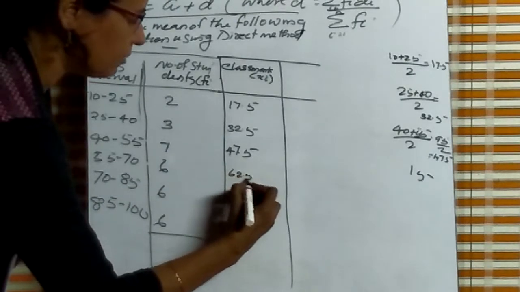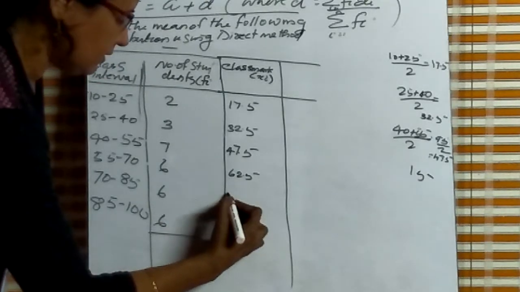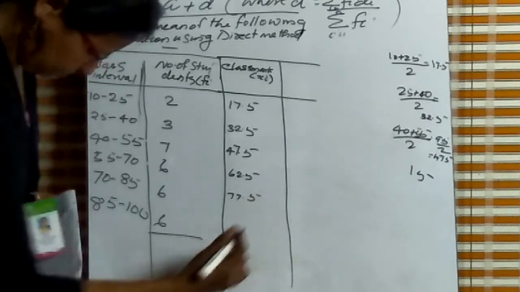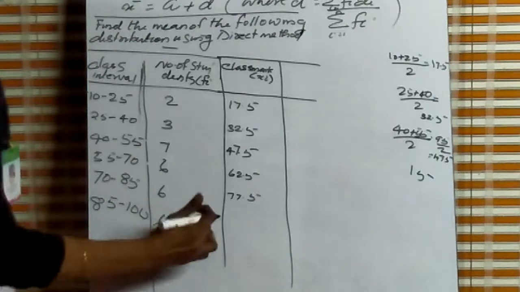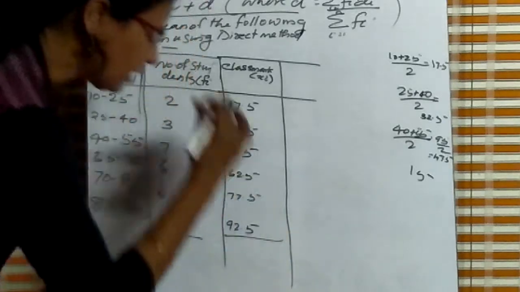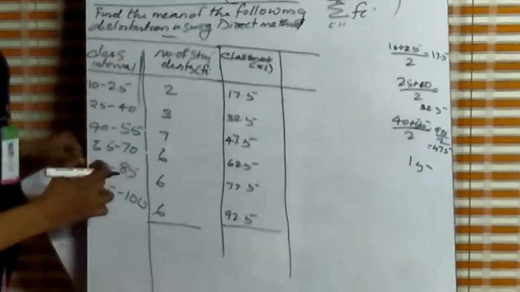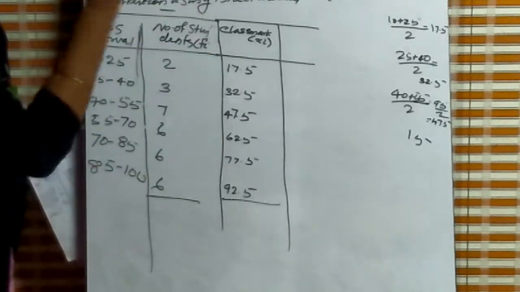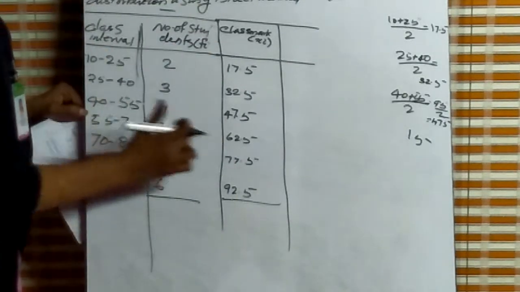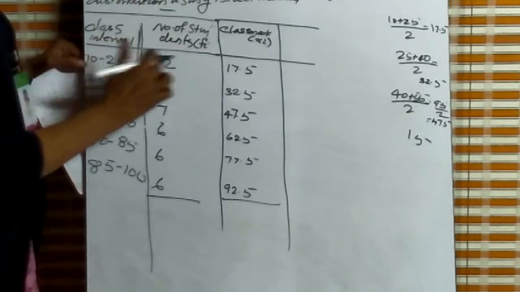62.5 plus 15 is 77.5. 77.5 plus 15 is 92.5. Or another way is 85 plus 100 by 2, 92.5. 70 plus 85 by 2, 77.5. 55 plus 70 by 2, 62.5. For the easy method, we find the first one.